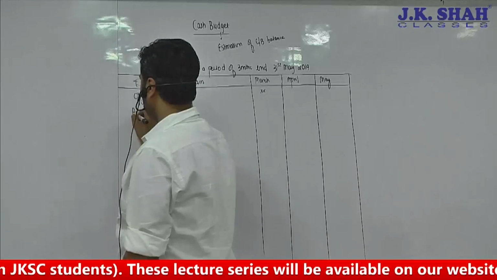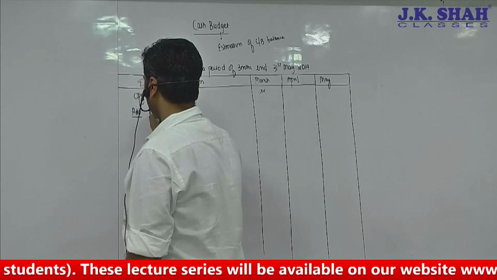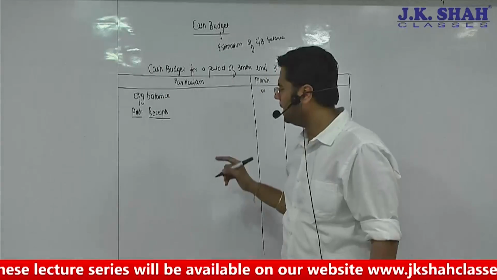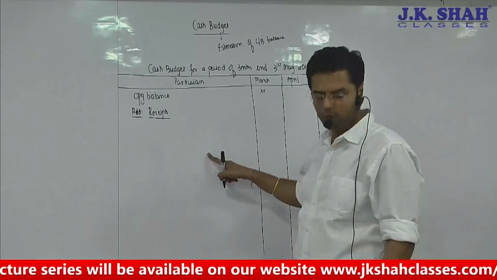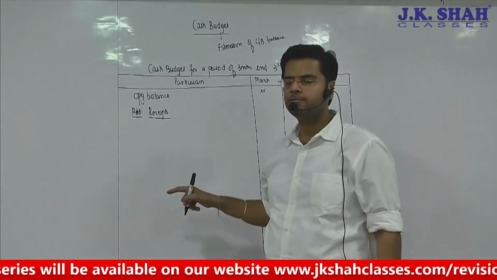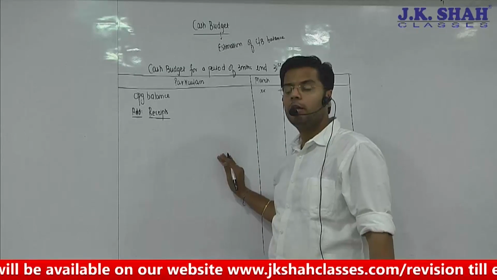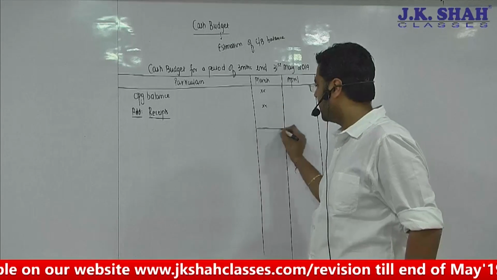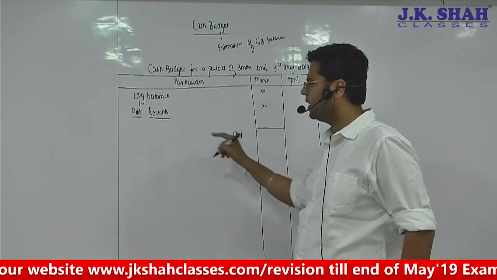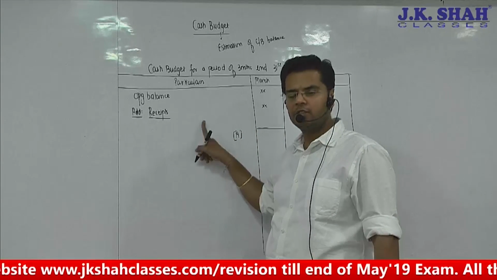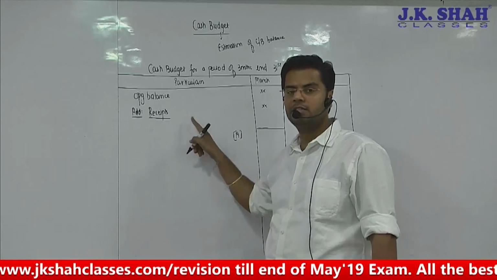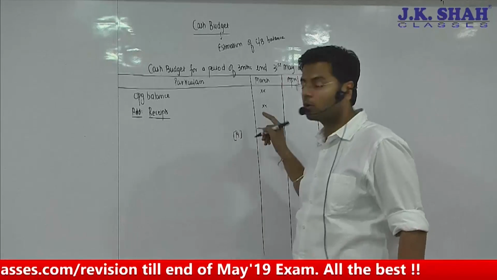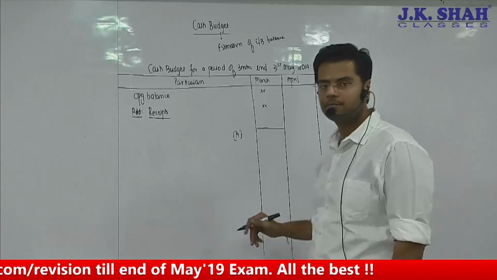To this you will add the receipts. I would use the word receipts here. You can even use the word inflows as well. Tell me, ये जो यहाँ पे inflows होंगे, वो actuals होंगे या budgeted? So that's going to be definitely what? They're going to be budgeted receipts. So you take into consideration the budgeted receipts. That is going to give you total of A, which would be in the form of cash sales, collections from debtors, sale of fixed assets, sale of investment, issue of debentures, issue of shares. तो वो सब जो receipts होगा budgeted ones will be added there.